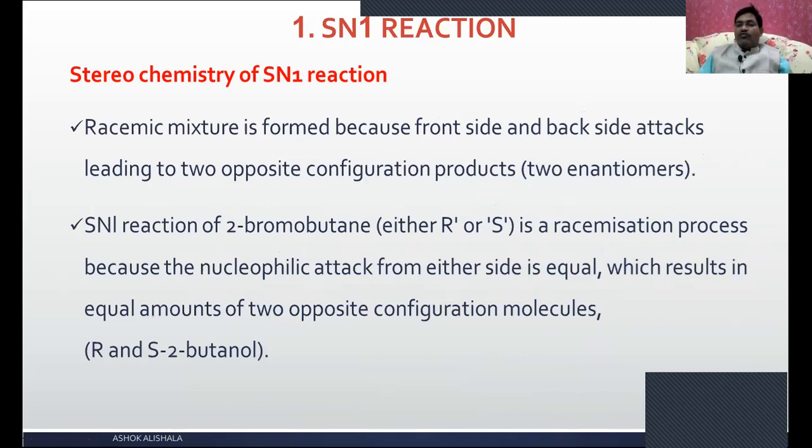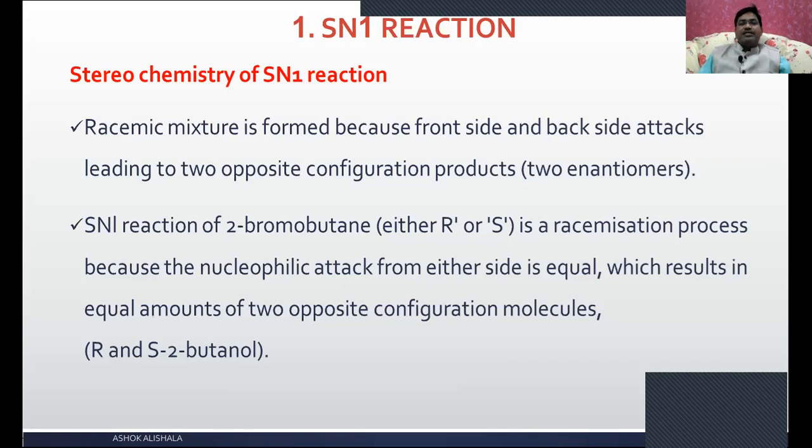The two compounds, one will cancel the other configuration. Therefore, the racemic mixture is optically inactive, because one rotates the plane polarized light to the right side, and the other rotates it to the left side.